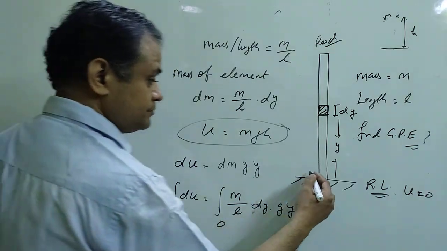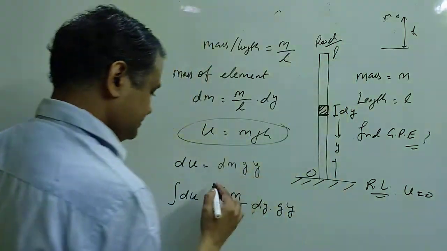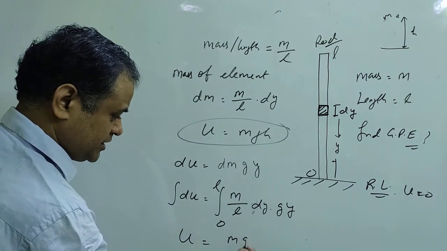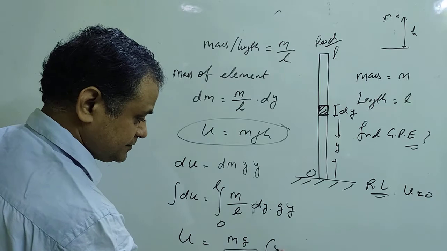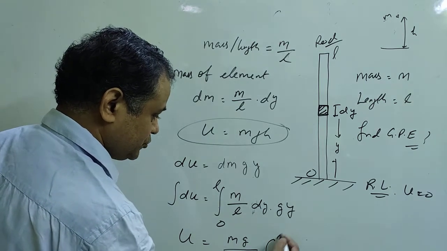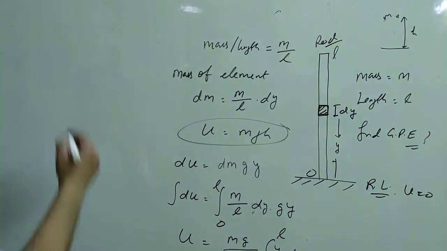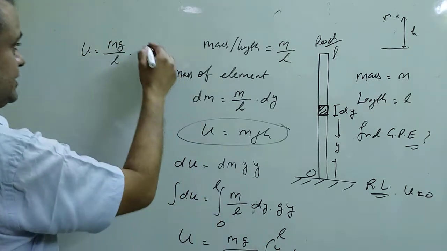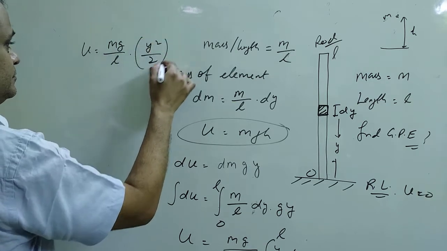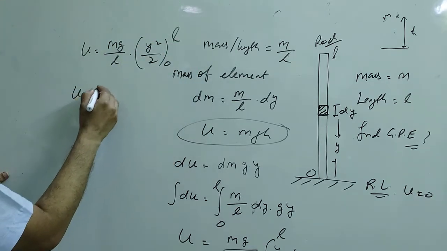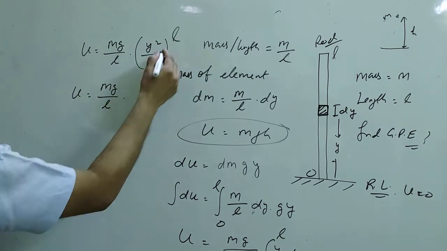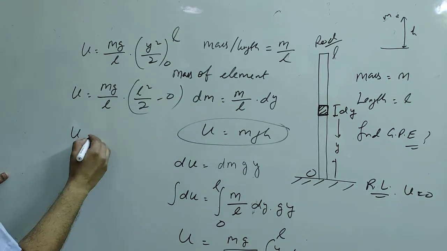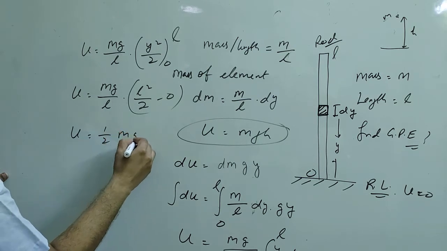The limit is from 0 to length L, so 0 to L. In the integration, m, g and L are constants and stay outside: mg/L times the integral of y dy from 0 to L. What is the integration? The integration of y is y square by 2, from 0 to L. This will be L square by 2 minus 0. So one L cancels, and the integration of this value is mgL by 2.